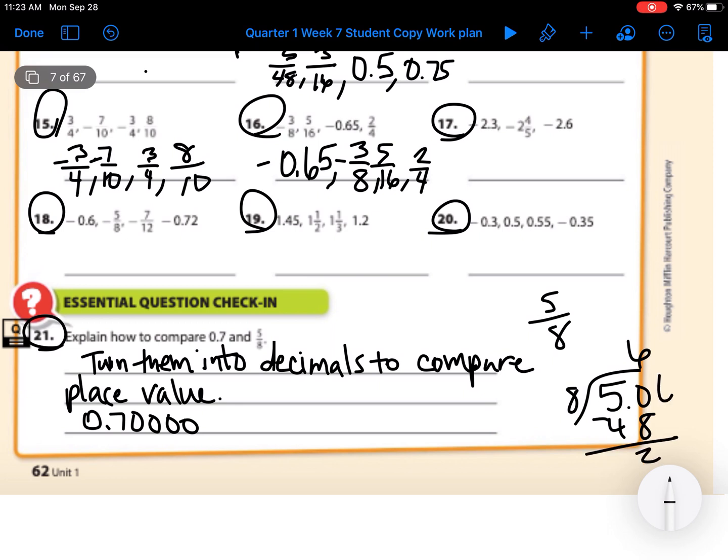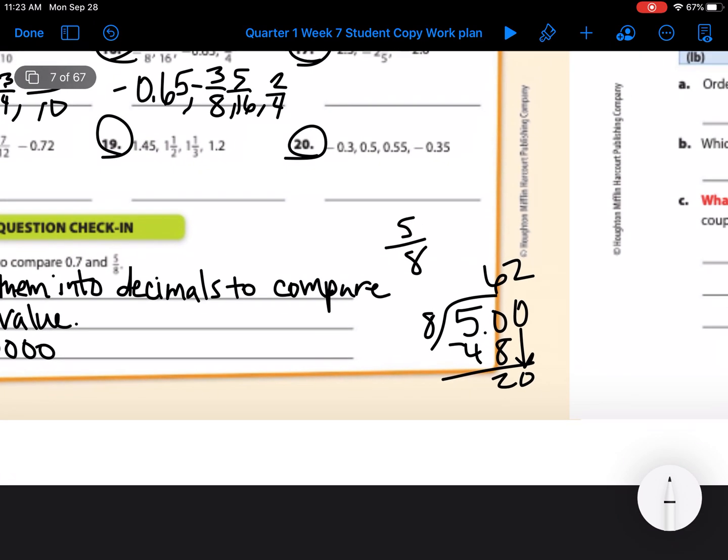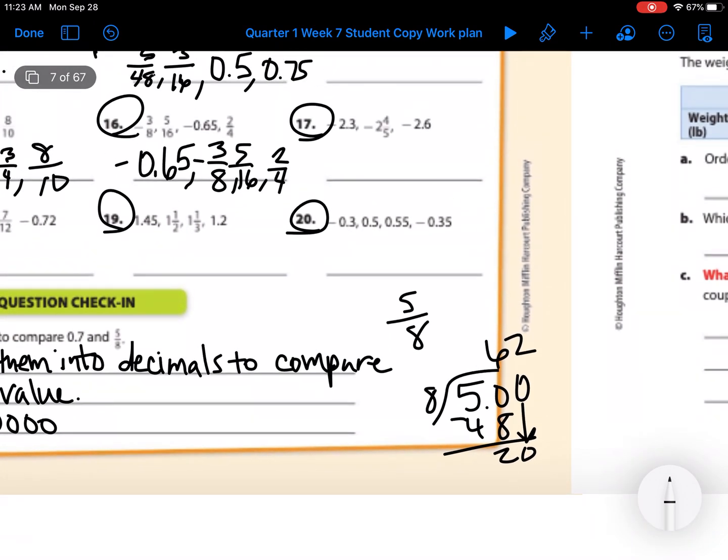I have a 2. Does 8 fit into 20? Yes, twice. 8 times 2 is 16. And then I have a leftover 4. Does 8 fit into 40? Yes. 5 times. So we have no remainders. Bring my decimal point straight up.